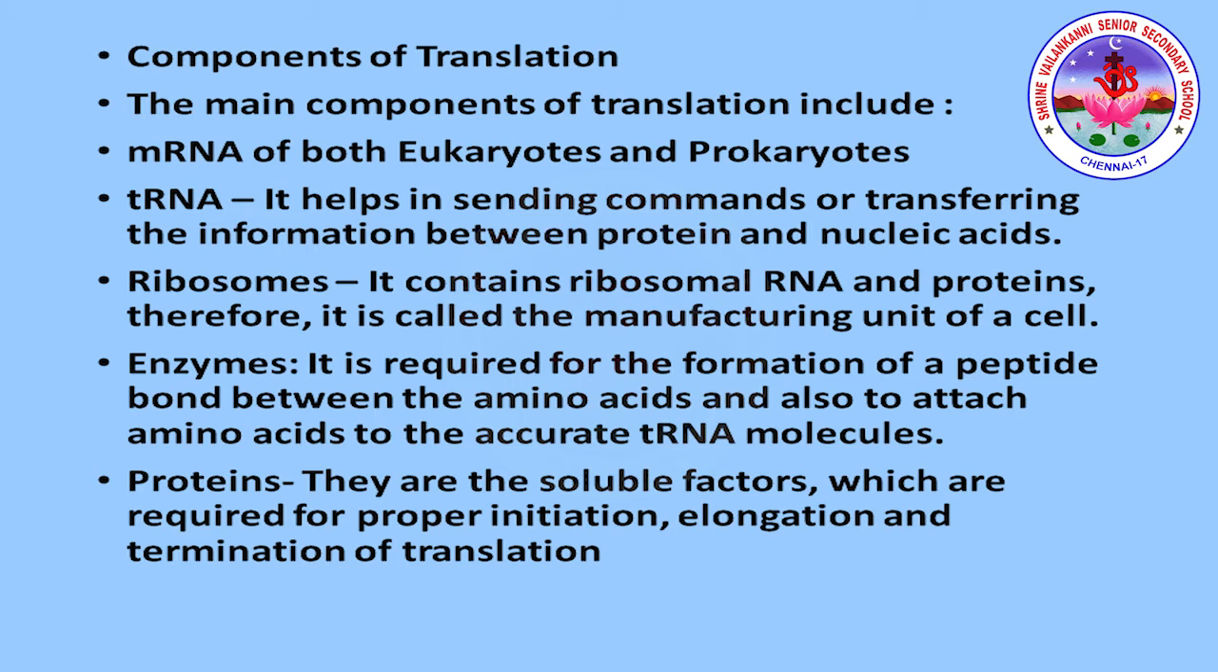tRNA helps in transferring the information between protein and nucleic acid. Ribosomes contain ribosomal RNA and protein, and therefore are called the manufacturing unit of the cell. Enzymes are required for the formation of peptide bonds between the amino acids and also to attach amino acids to the accurate tRNA molecules. Next, protein factors are the soluble factors required for proper initiation, elongation and termination of translation. These are the components involved in the process of translation.